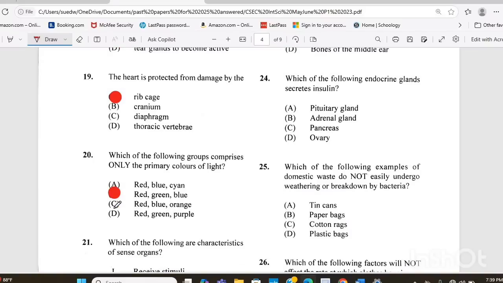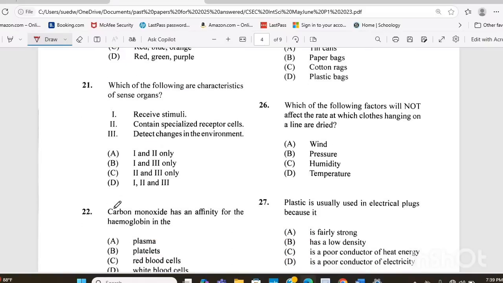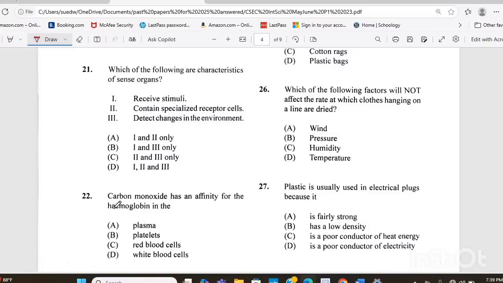Question 21. So we are finished with the second set of 10. How were you with those 10? We're moving on to the third set of 10, 21 to 30.